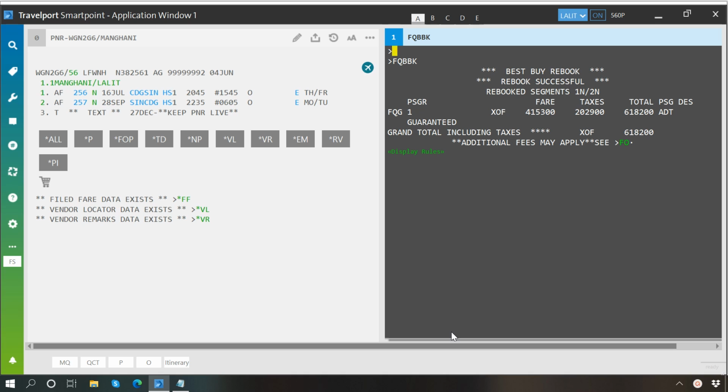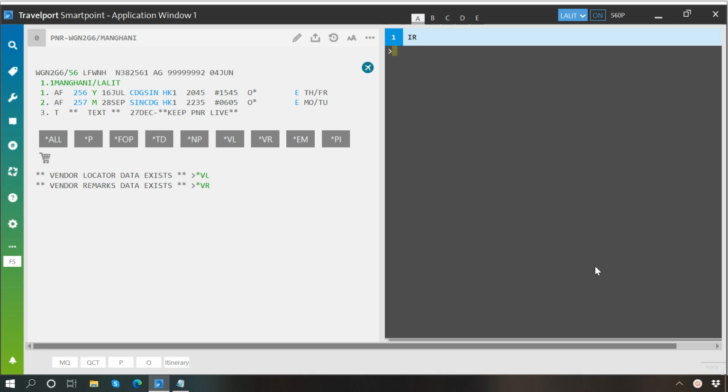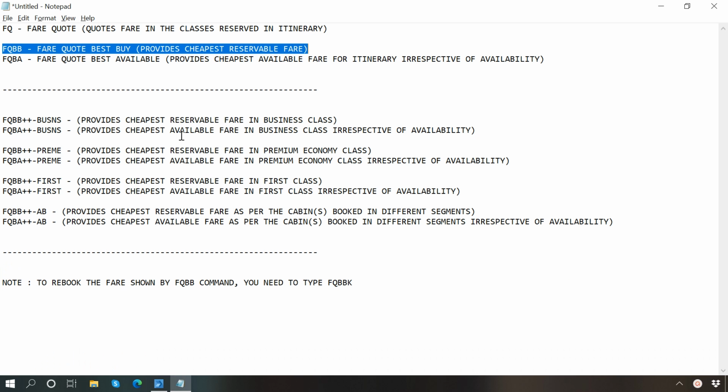So here you can see our itinerary has been rebooked with the cheaper classes shown by FQBB. To save it, you will have to type R dot, then your initials, and then ER. Right now I will just ignore it, and we will see another command, which is FQBA.